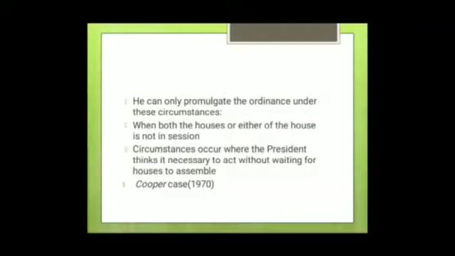This is what the third point was saying: circumstances occur where the President thinks it necessary, when he is satisfied that circumstances exist that render it necessary for him to take some immediate action. For this, the Supreme Court held that the President's satisfaction can be questioned in a court on the ground of mala fide.